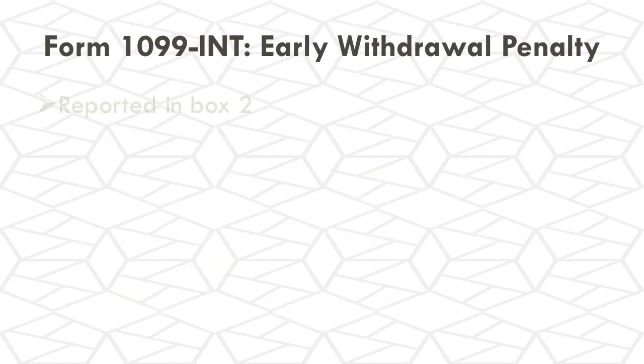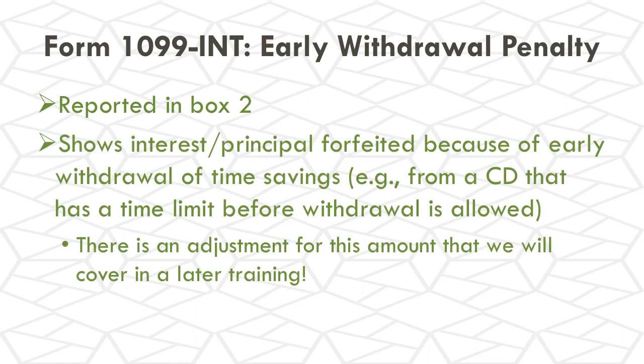Let's take a look at box 2, the early withdrawal penalty. If an early withdrawal penalty is incurred, it's going to be indicated on the taxpayer's tax statement. This is just going to show interest and principal that was forfeited because of an early withdrawal of time savings. An example of this might be if money was withdrawn from a certificate of deposit that has a time limit before withdrawal is allowed. In that case, a taxpayer might have been assessed an early withdrawal penalty. Now there is an adjustment for this amount. It allows them to offset the amount of early withdrawal penalty. But we will discuss that in Unit 2 when we discuss adjustments.